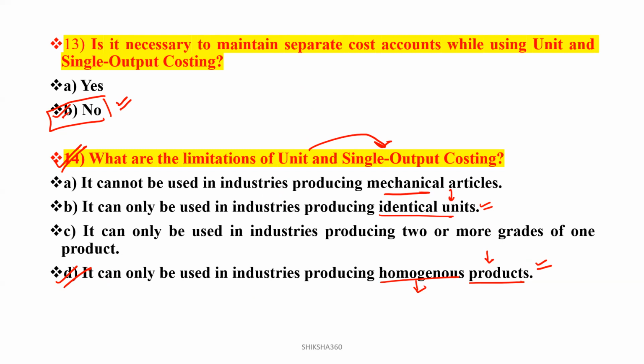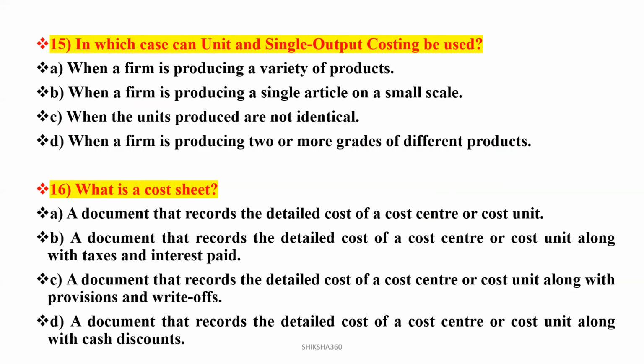Now move to the next question. In which case can unit and single output costing be used here? I think we have already discussed. So when a firm is producing a variety of products, when a firm is producing a single article on a small scale, when the units are not identical, when a firm is producing two or more grades of different products. Clear? So please tell, what will be the answer?